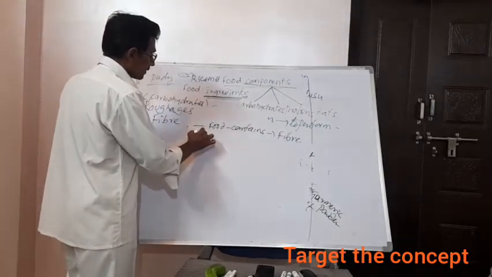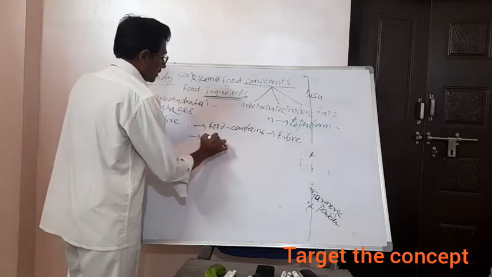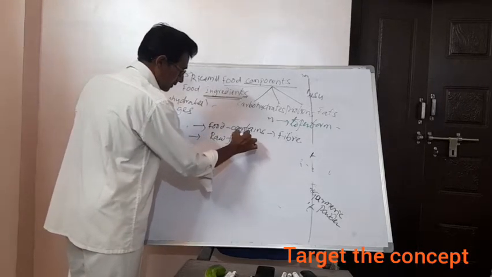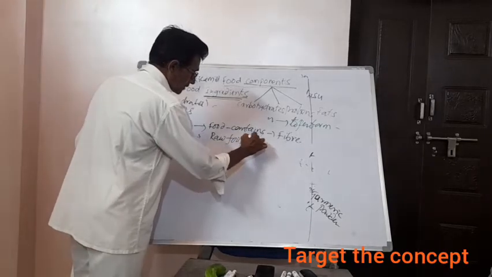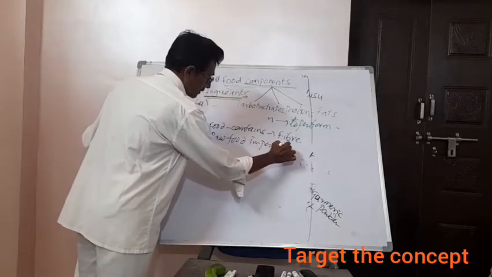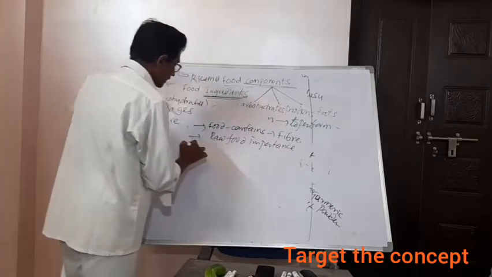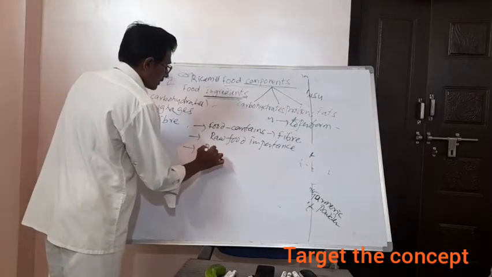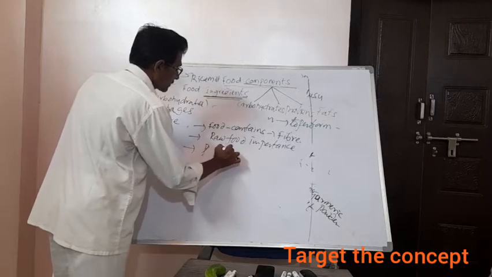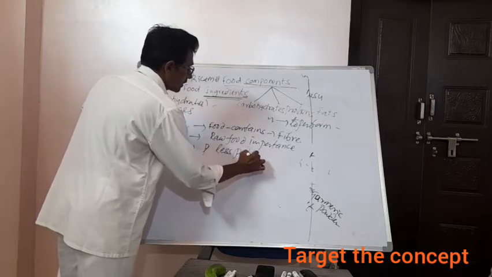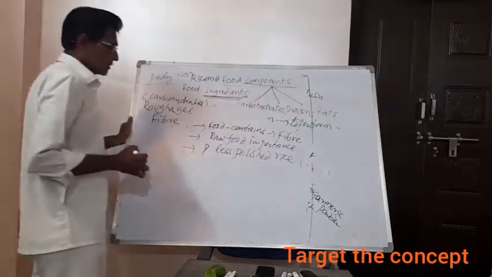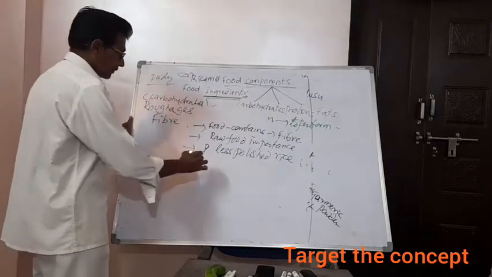Secondly, the importance of raw food, and the importance of less polished rice, you write in your notebook.